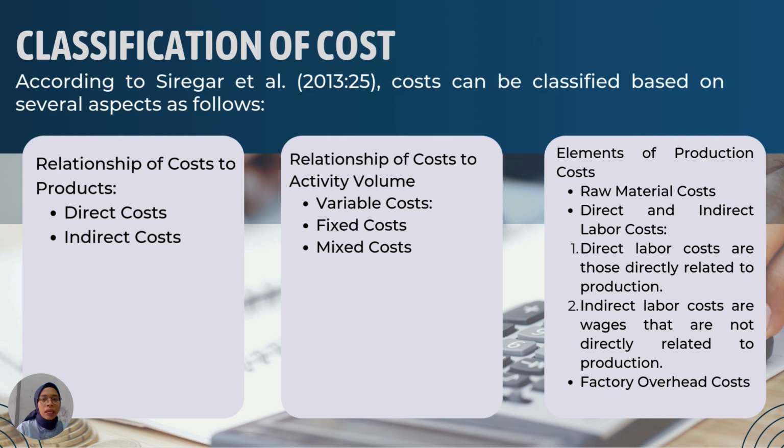And the last is element of production cost: the first is raw material cost, the second is direct labor cost, and the last is factory overhead cost.